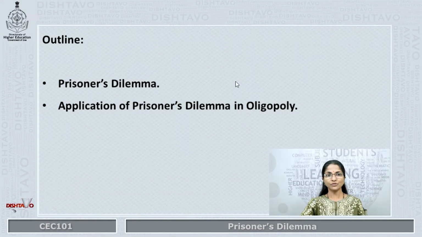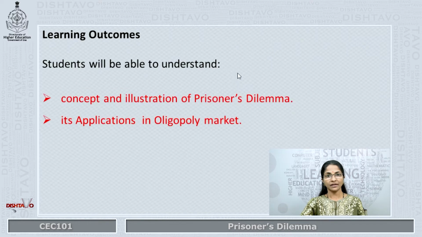The outline of this module is as follows. We will first try to understand what is prisoner's dilemma and then see the application of prisoner's dilemma in oligopoly market structure. Students will be able to understand the concept and also the illustration of prisoner's dilemma and its application in oligopoly market structure after going through this module video.